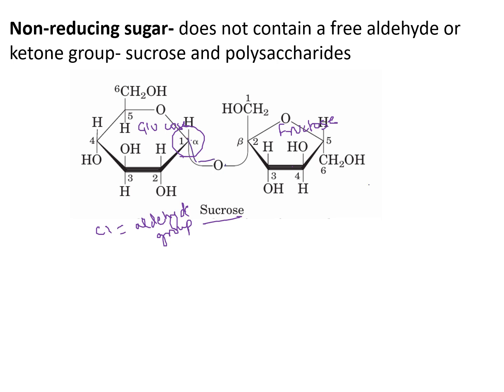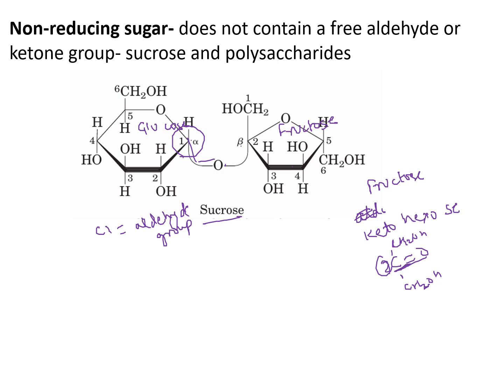And fructose is a ketohexose. If you remember, C2 was the carbonyl carbon.